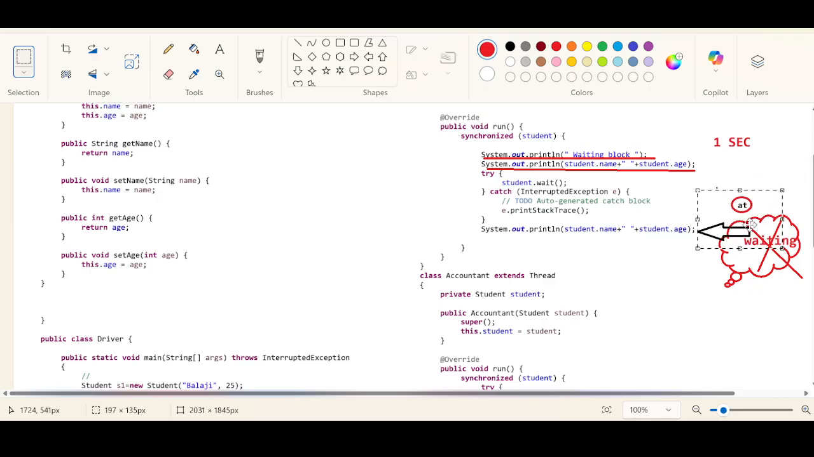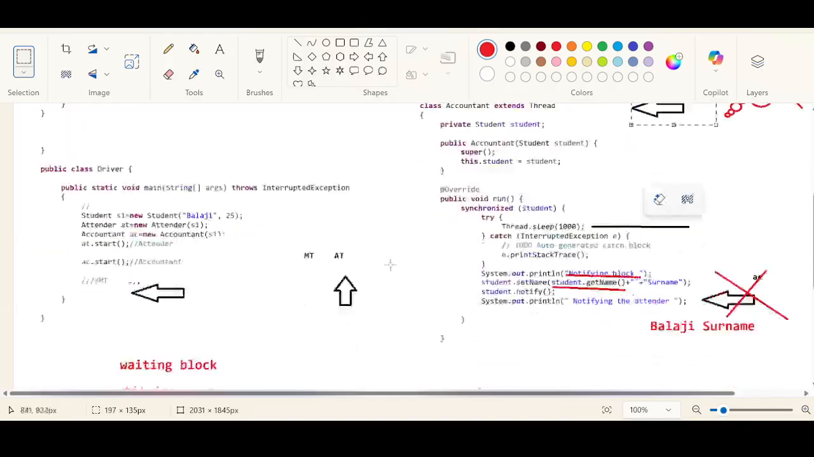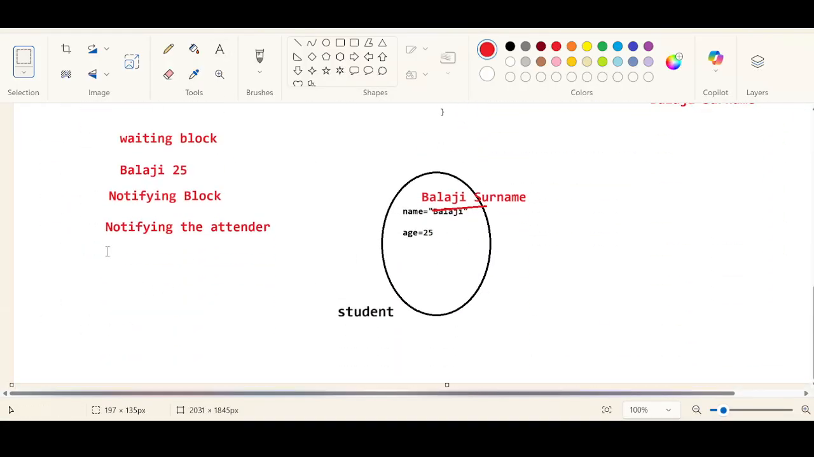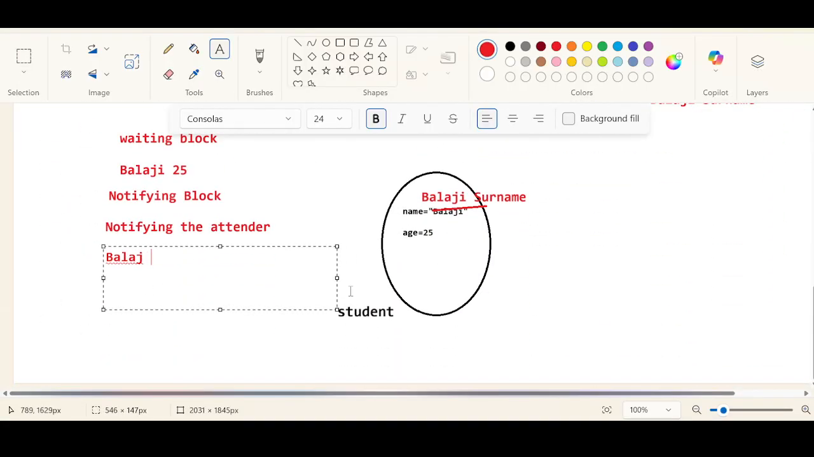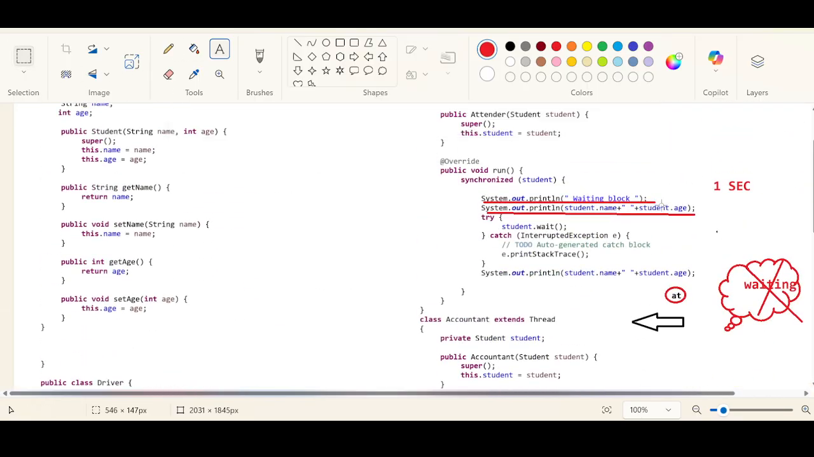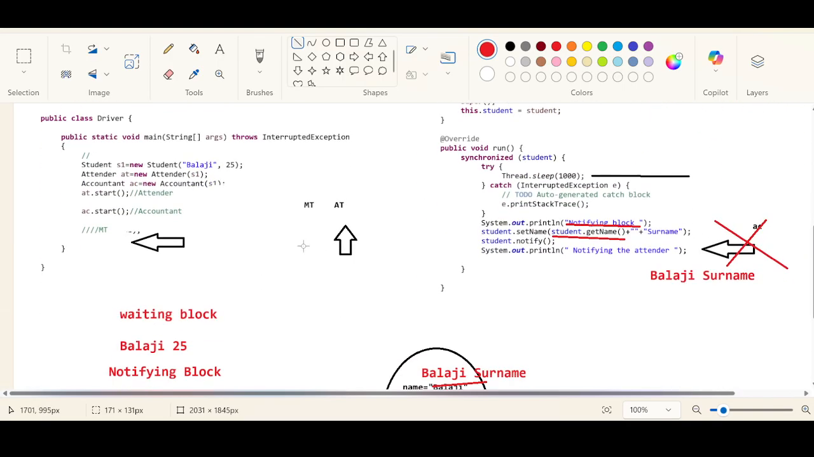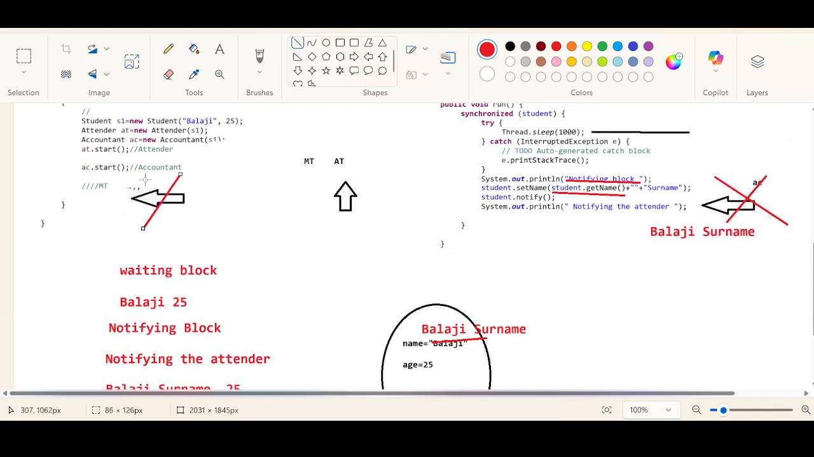It has only one instruction remaining. It will get the name of the student from the common object, and print the name and the age. So what is the actual name of the student in the common object? Balaji surname, right? Yes, sir. Balaji surname and 25. After printing this, even this thread will come out of the loop. This thread will also die, get terminated. After these two threads get terminated, the main thread will also get terminated. Then the JVM will shut down, program completed.